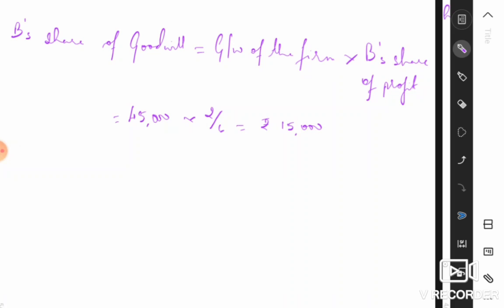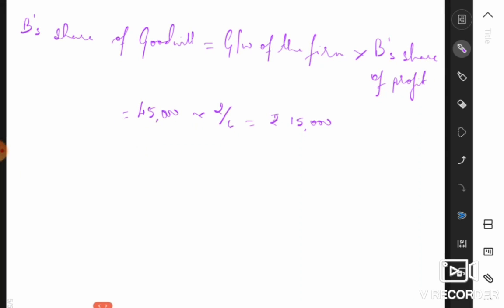So now we have to determine the amount in which the partners are going to be sharing B's share of goodwill. So B's share of goodwill, we have to distribute amongst the partners in the gaining ratio. You can calculate the gaining ratio, and it should come up to the ratio of 3:1. So therefore, we have to write off the goodwill.